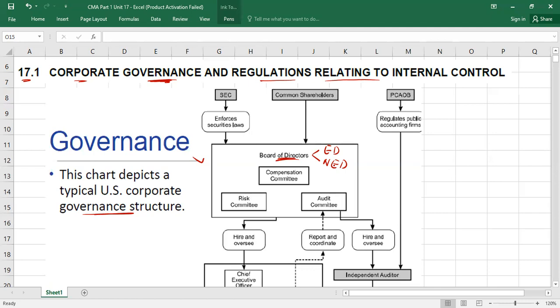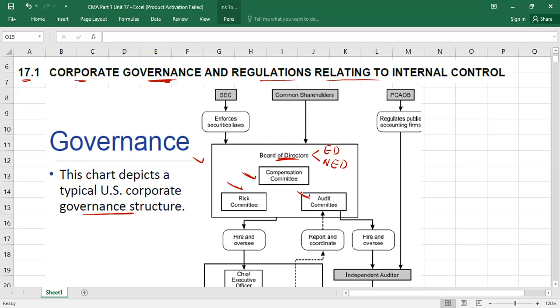This is what we usually have on the top of companies, a board of directors, and the board of directors may have different committees inside the board. For example, you may have a compensation committee. We'll talk about this committee. You may have a risk committee. You may have what? Audit committee. You may have a nomination committee. So many committees could be part of this board of directors.